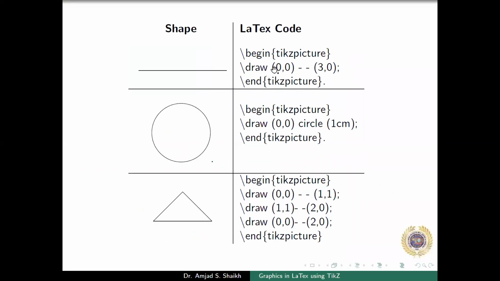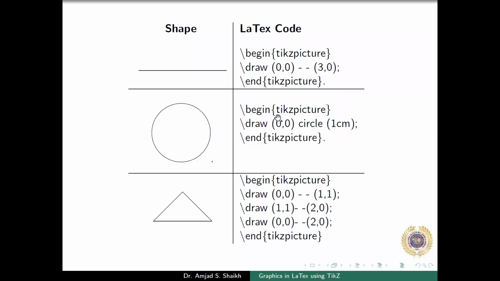This is the command where we can draw the line: \draw (0,0) -- (3,0); You can start with any point, any vertex, here (0,0). If you want to extend, this end is (0,0) and another end is (3,0), so on the x-axis we are plotting this. You can extend it to any coordinates, (3,0), (4,0), whatever. This is for simple line drawing.